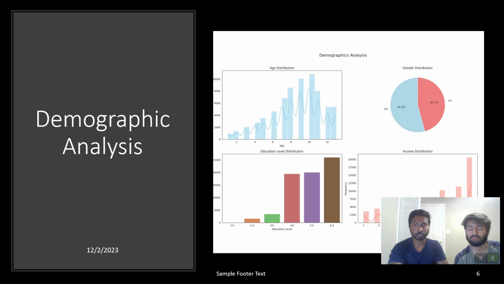If we look into the first feature, that is age, we can see that from the age level of 8 to 10 or 11, we can find the majority of the patients.